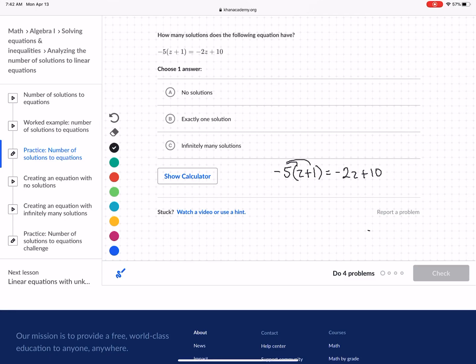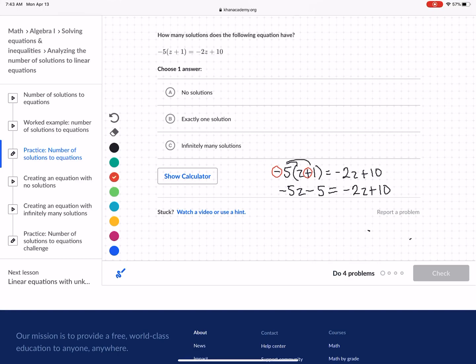So we go negative 5 times z, which is negative 5z. Now we're going to look at the signs. We've got a negative times a positive, which means this is going to be minus 5 times 1, which is 5. That is equal to negative 2z plus 10.